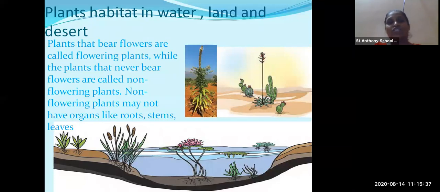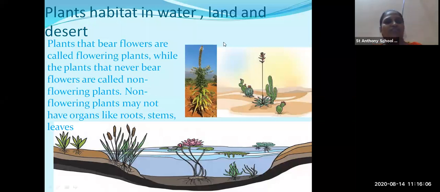So trees, shrubs, herbs, and creepers. Then we studied they were also classified according to their life cycle. So according to life cycle, how they were classified? They were classified as annual, biennial, and perennial plants. Annual means 1 year life, biennial means 2 year life, and perennial means several years life.